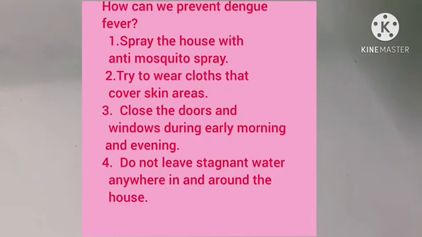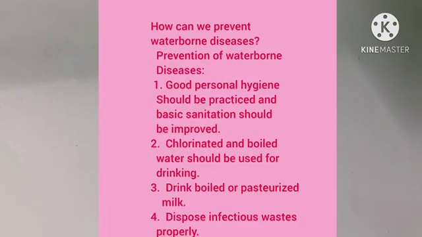How can we prevent dengue fever? Spray the house with anti-mosquito spray. Try to wear clothes that cover skin areas. Close the doors and windows during early morning and evening. Do not leave stagnant water anywhere in and around the house. How can we prevent waterborne diseases?